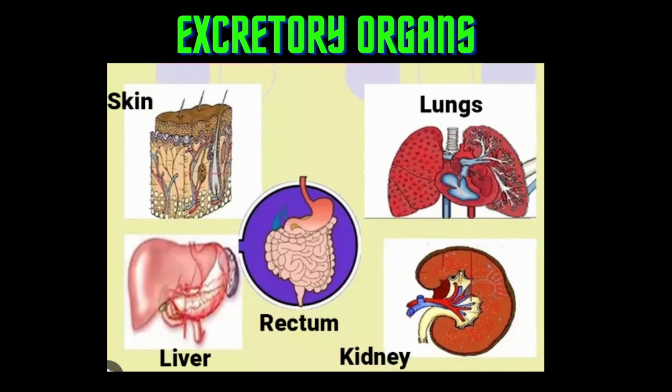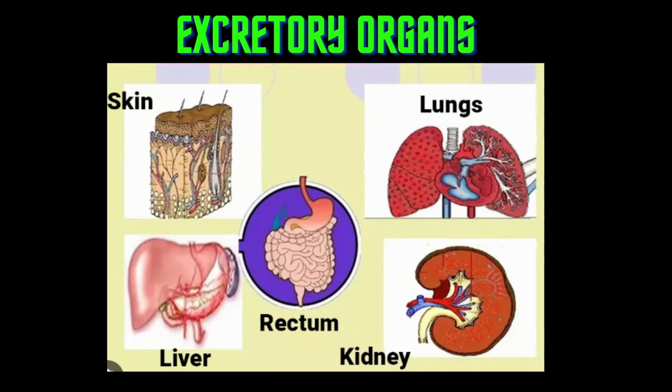Whenever we talk about excretion, we usually think about intestines or maybe kidneys most of the time, but it's not true. There are many other organs that are involved in the process of excretion.